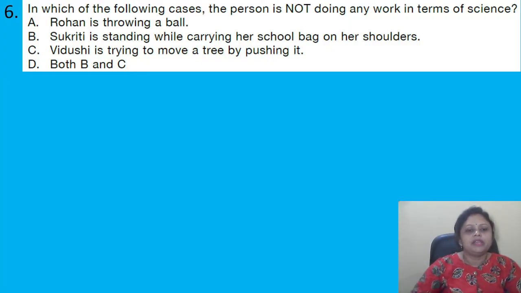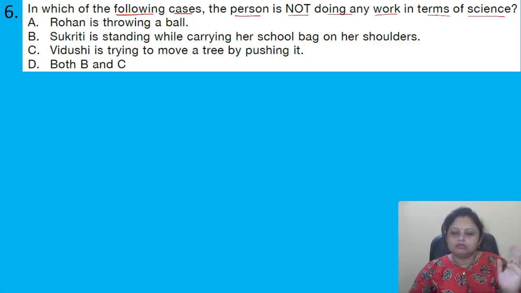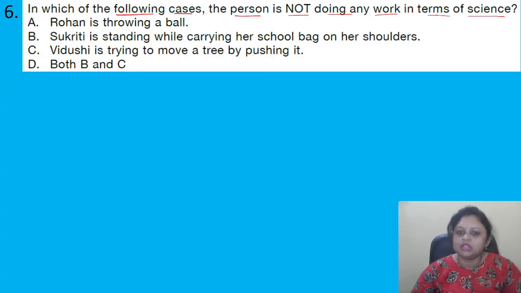So here, in which of the following cases the person is not doing any work in terms of science? In terms of science, work is done when there is movement, that is change in position of an object on application of force. In that condition, work is done according to science. So Rohan is throwing a ball.